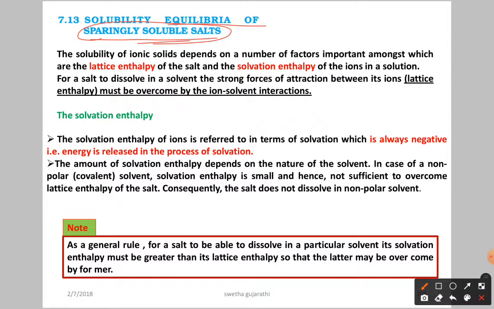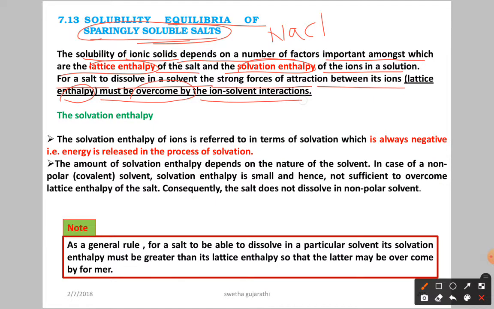Here, if you see the solubility of ionic solids, for example, the best example we have is sodium chloride. What I want to convey is that the solubility of ionic solids depends on a number of factors, important amongst which are the lattice enthalpy of the salt and the solvation enthalpy of the ions in the solution. For a salt to dissolve in a solvent, the strong forces of attraction between its ions, nothing but lattice enthalpy, must be overcome by the ion-solvent interaction.